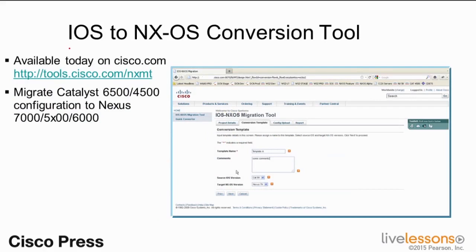And then we also have an IOS to NX-OS conversion tool. What this allows you to do, since NX-OS is different, is convert your IOS configuration to NX-OS. And here's the tool that's available on Cisco.com. So I can migrate my IOS devices to my Nexus devices.